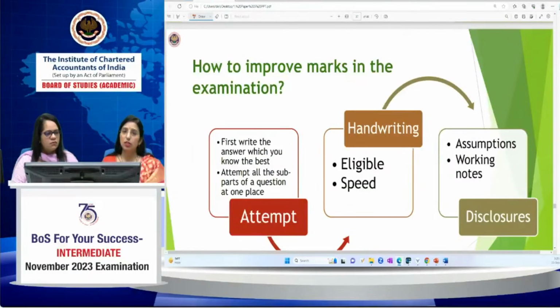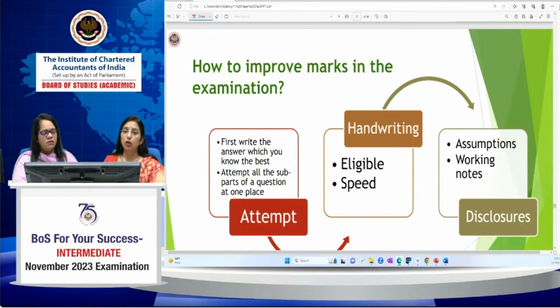These are the general tips, and we have also discussed the common errors which we have already noticed. We have noticed that students make these mistakes, right? So we have already discussed that first of all, write the answer which you know the best. Attempt all the sub parts of a question at one place. Your handwriting should be legible and speedy. And for any disclosure, this is the main point which we have skipped.